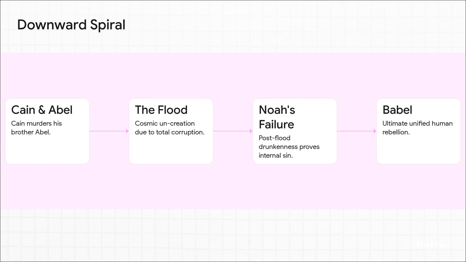Sin crouches like a predator at Cain's door before he outright murders his brother Abel. Then we watch human corruption become so totally all-consuming that it necessitates a cosmic uncreation, the flood. The waters of chaos return, though God graciously preserves Noah in the ark. But here's the kicker. Even after the waters recede and the dove brings back the olive leaf, Noah's post-flood drunkenness proves a devastating point. External cleansing of the earth absolutely cannot change the internal corruption of the human heart.